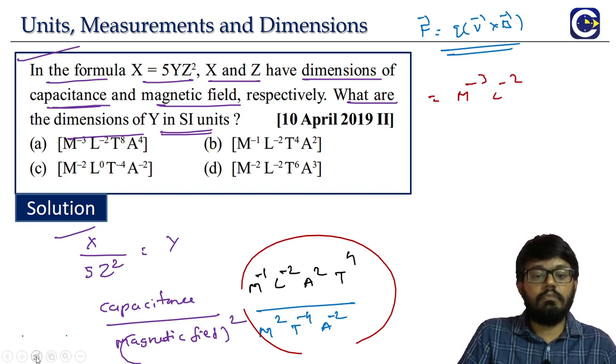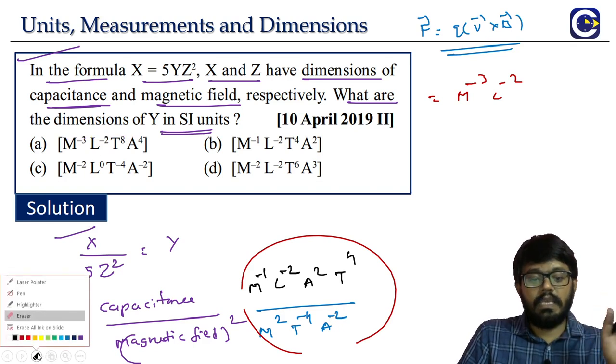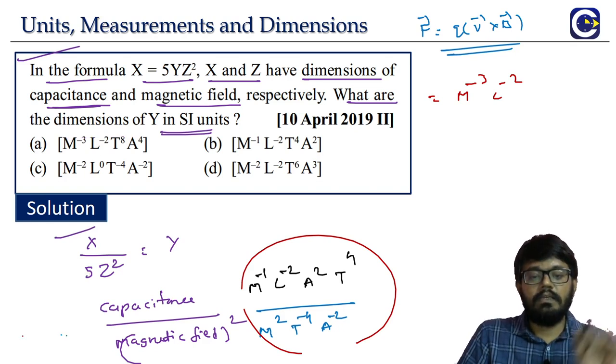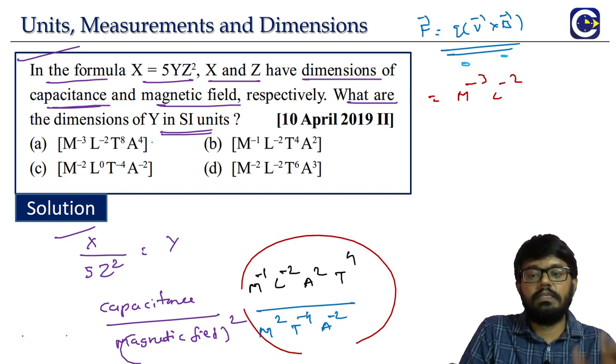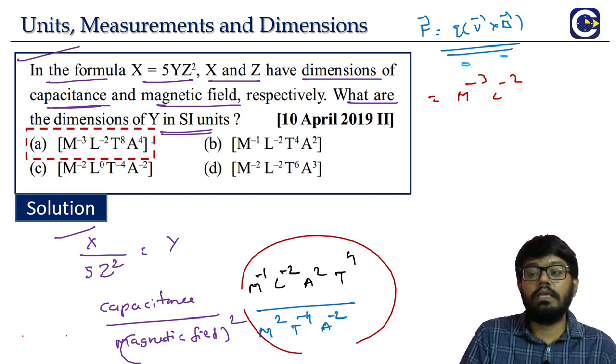So this is how we will be able to save the time, because we don't have to even spend more time on looking at the other things. Why? Because only in option A, what is happening? The power of M is minus 3 and power of L is minus 2. Other options it is not happening. So we can conclude the answer as option A.